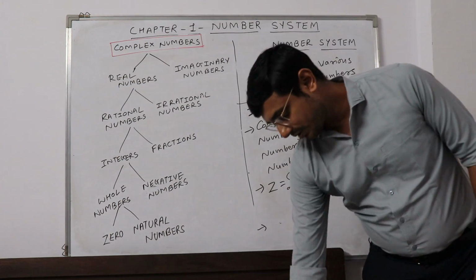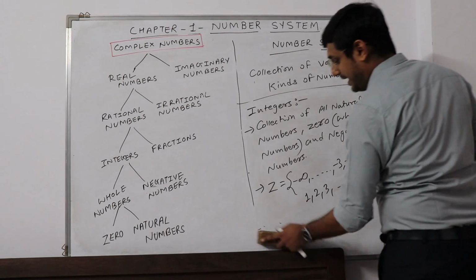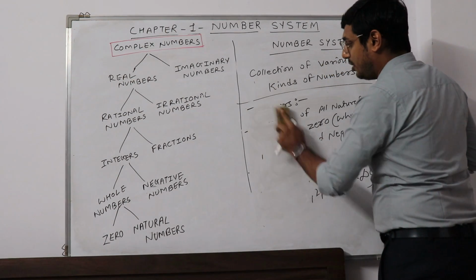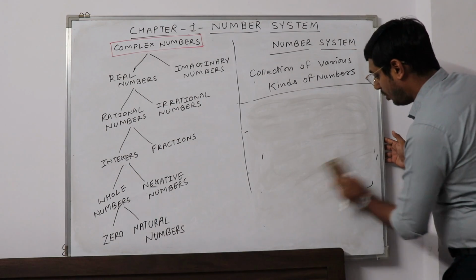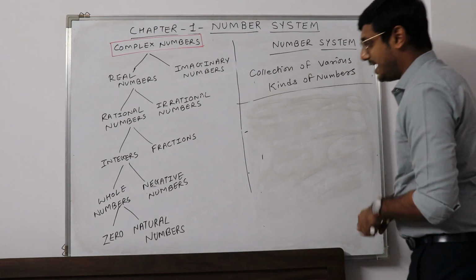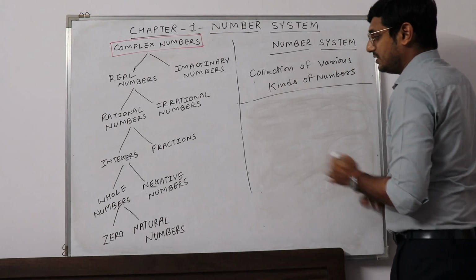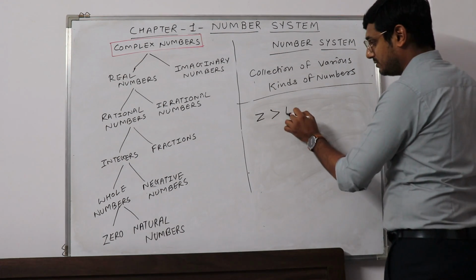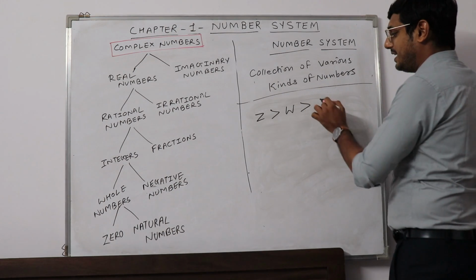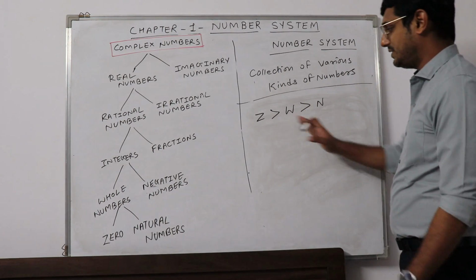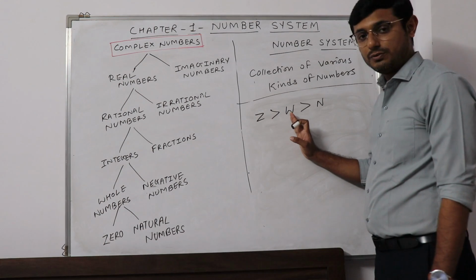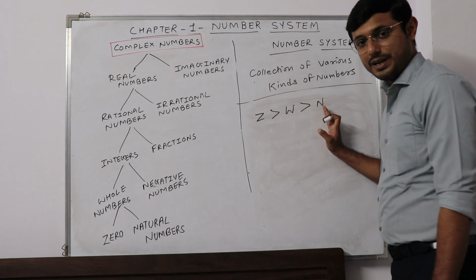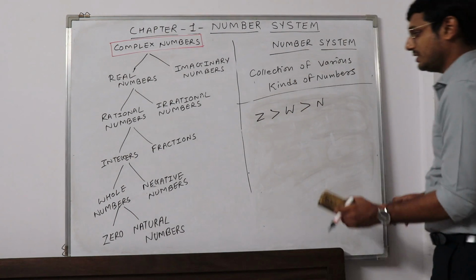Okay, so let's go to the next topic. Also one thing is there that Z is greater than W is greater than N. The set of integers is bigger than the set of whole numbers, which is bigger than the set of natural numbers.